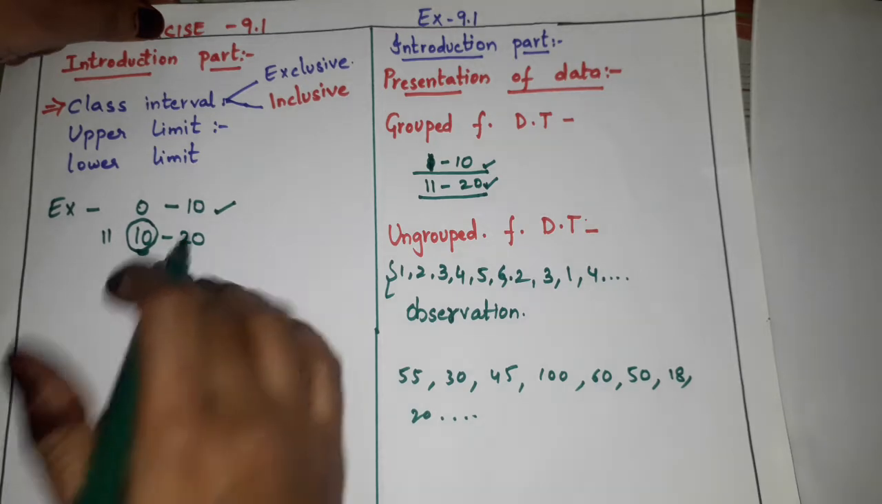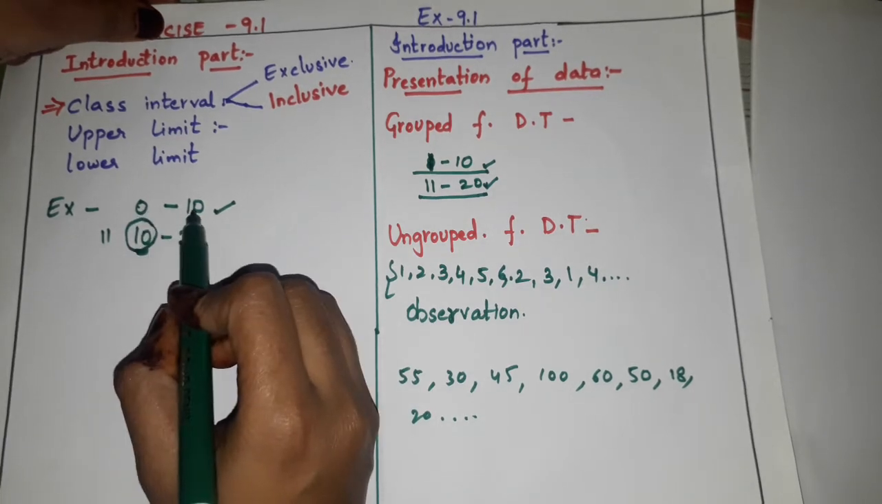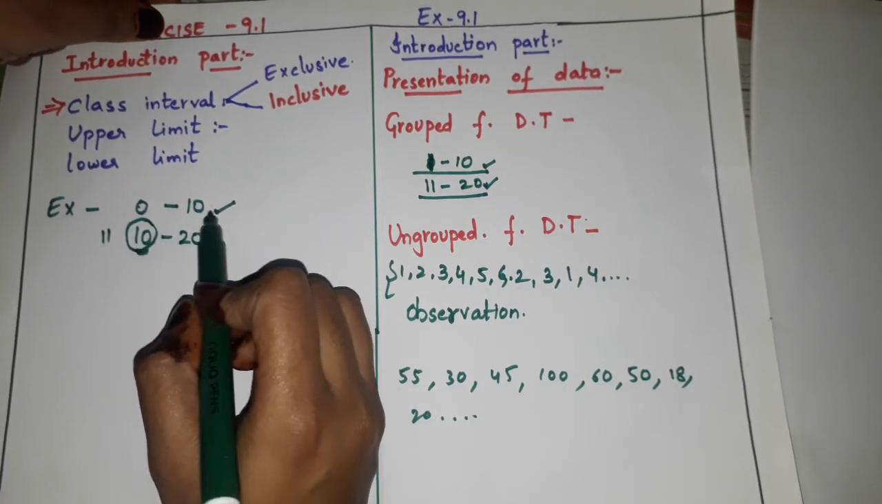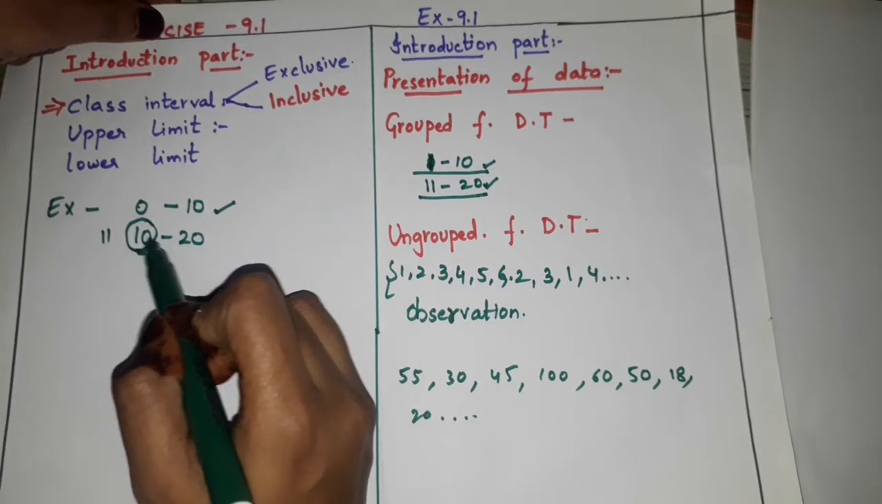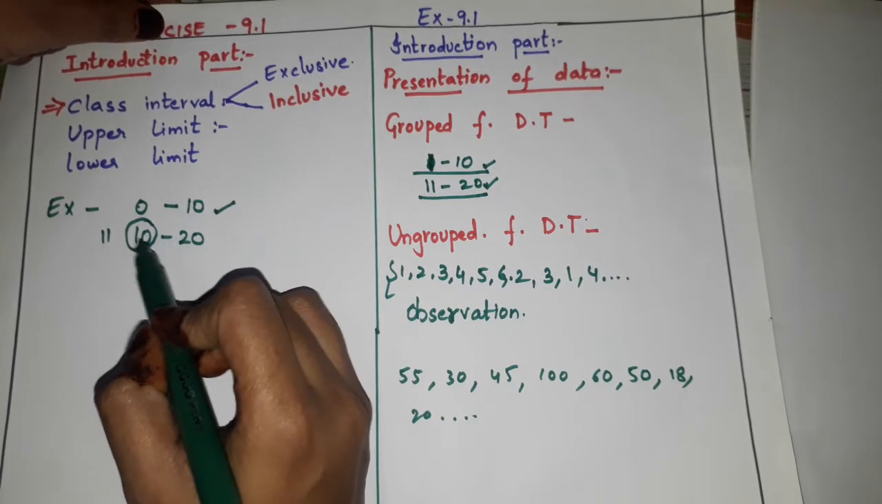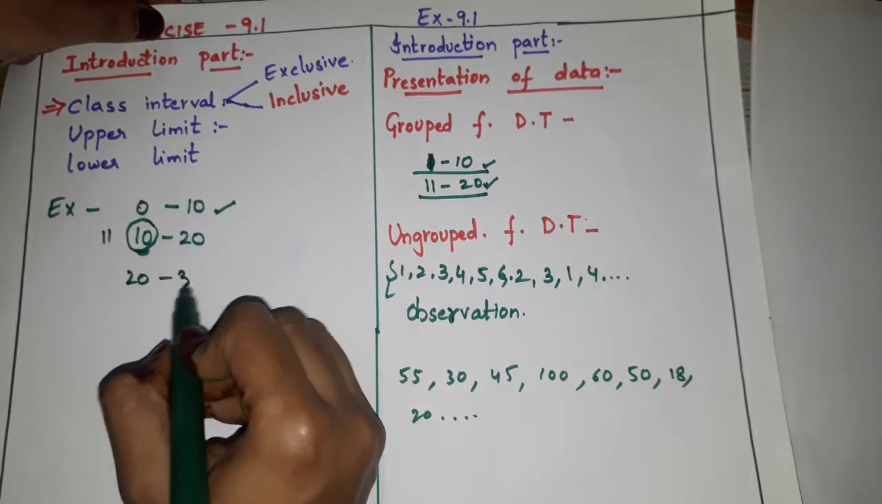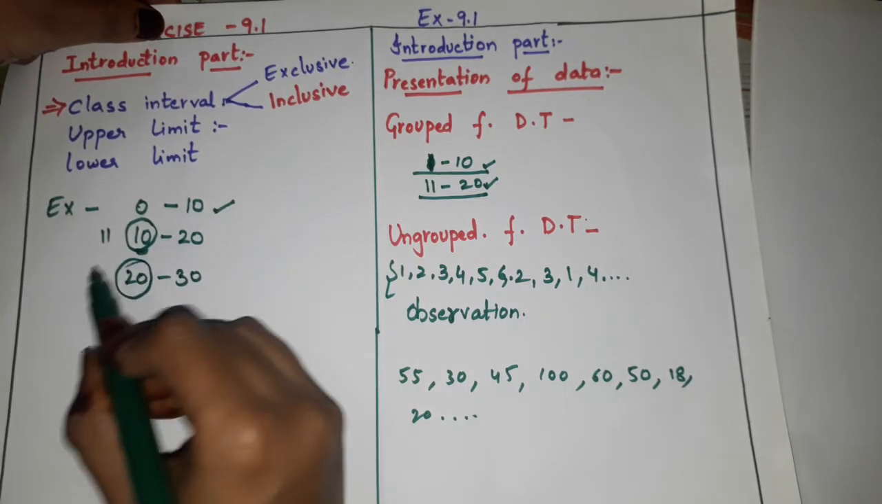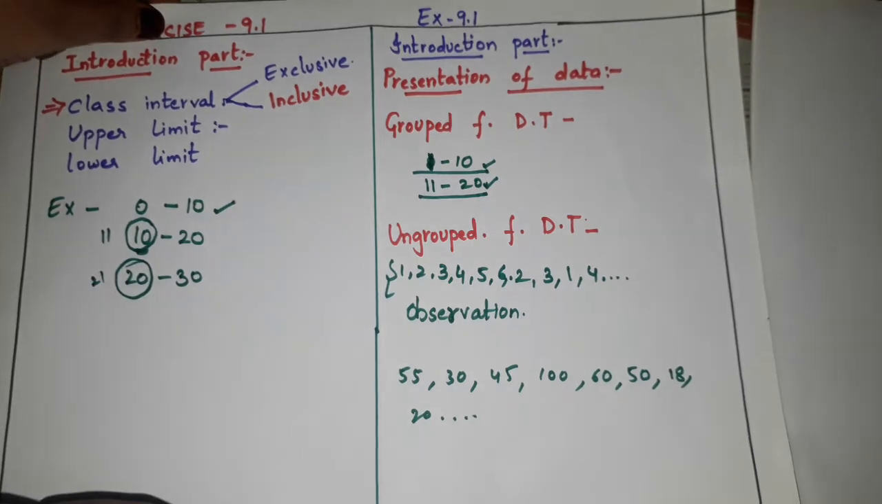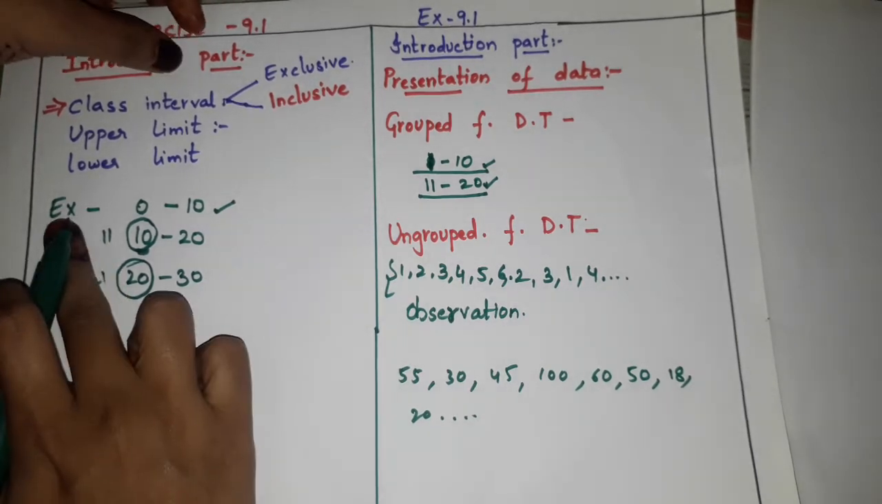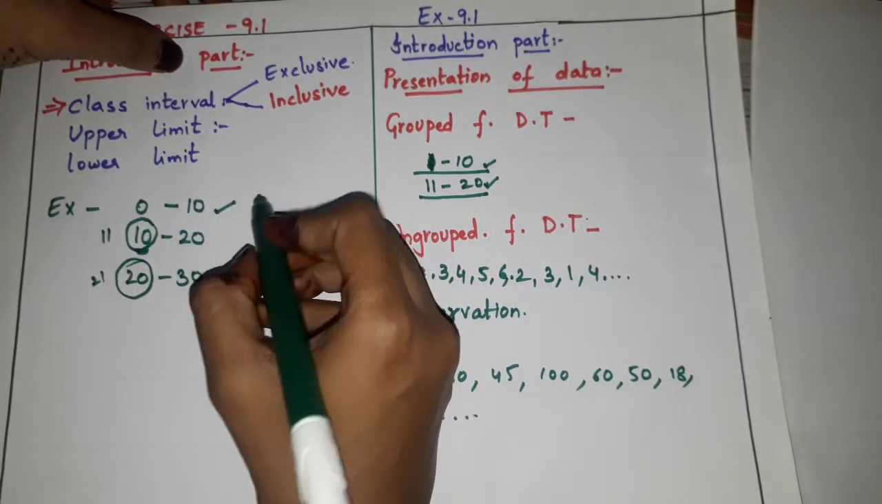You know very well. See here, 0 to 10, all the numbers we have to take in this group. Again, 10 we should not include in the next group. From where do we take? We take from 11 to 20. Then 20 to 30, we'll simply write 20 here, but we'll be counting from 21, children. Now this is exclusive class interval.